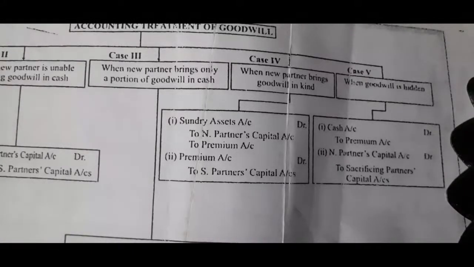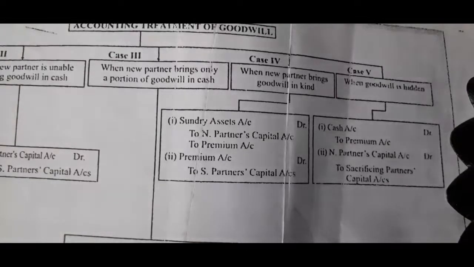children, sometimes a new partner, instead of bringing cash, may bring his share of goodwill premium in the form of some assets. In such a situation, the amount of assets brought in will be debited in place of cash or bank account. Premium account will be credited for his share of premium.